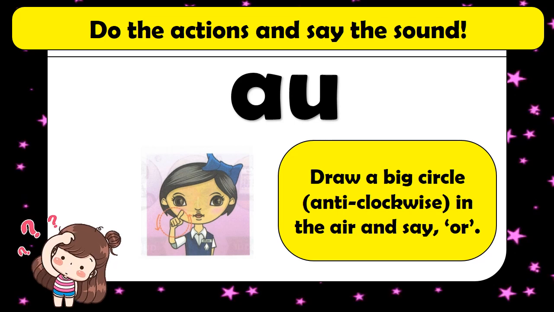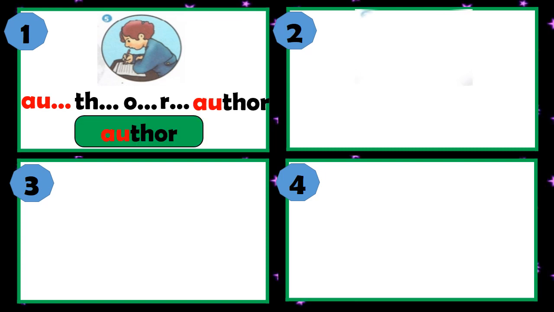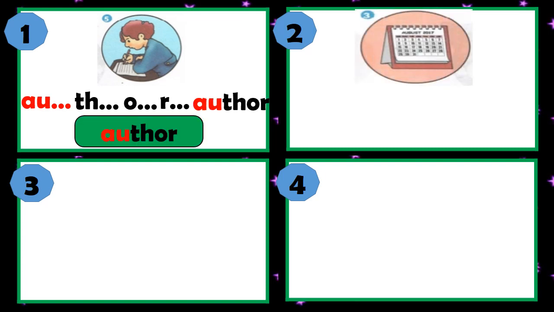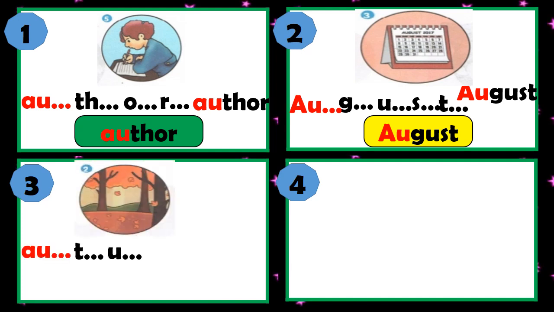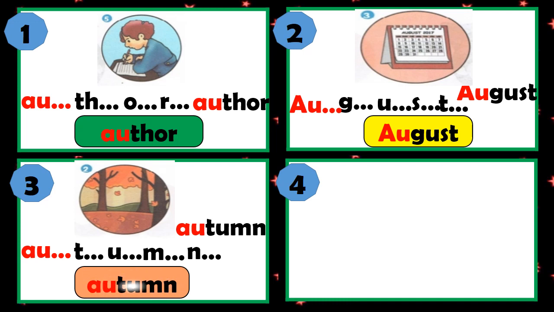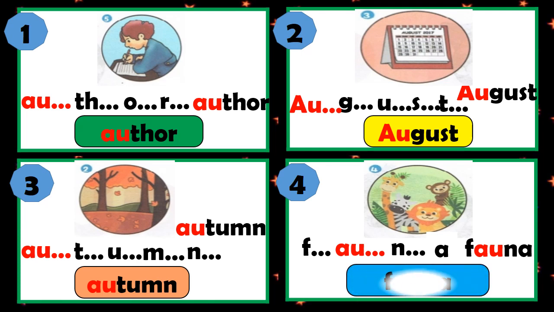The next sound is O. Do the actions and say the sound. Draw a big circle anti-clockwise in the air and say O. O, O, O. The first word is otter. Otter. Number 2 is August. August. Number 3 is autumn. Autumn. Number 4, fauna. Fauna.